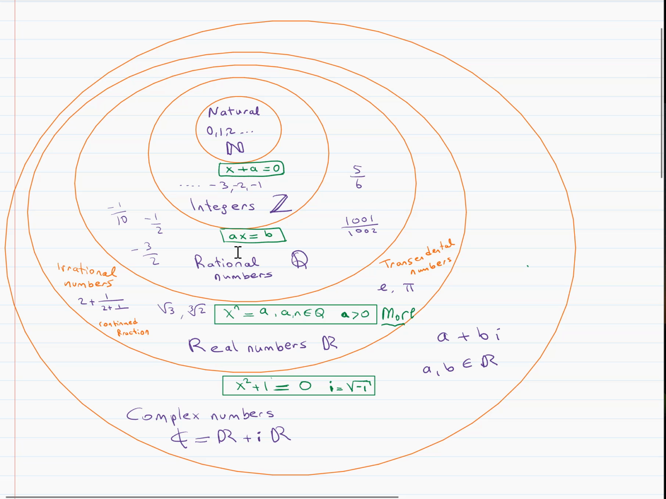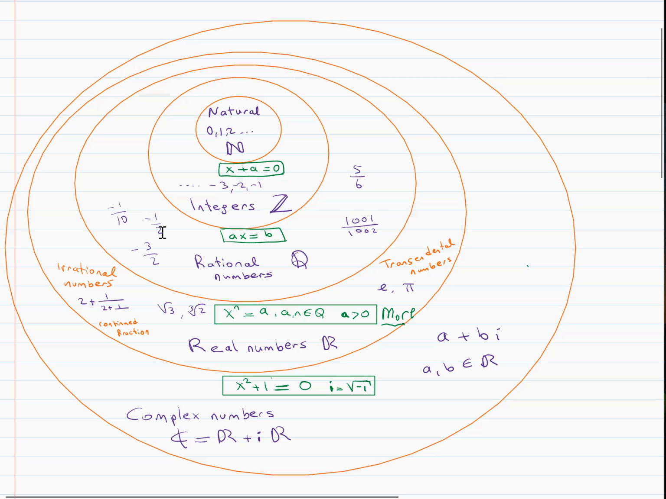Later on, people realized ax is equal to b does not have a solution in integers if a and b do not have common divisors. So if they are not divisible by each other with some number, then this equation does not have a solution in the integers. So the idea was to add the solutions into the set, extend the set, and give it a new name. We arrived at the rational numbers that way.